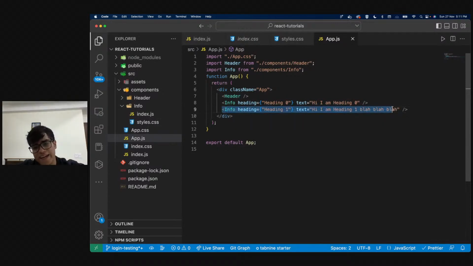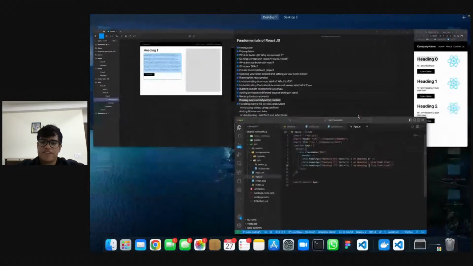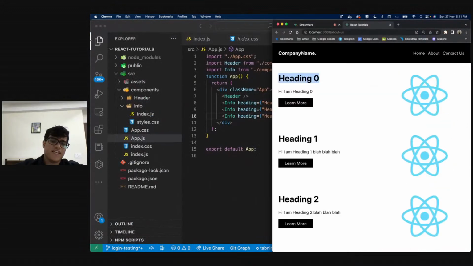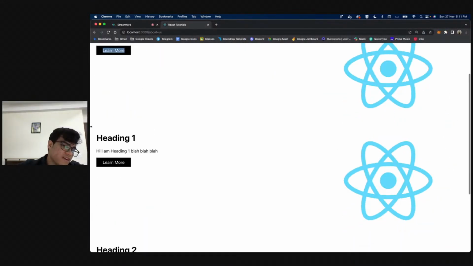I can do that again. I can call now another component and I can say heading 2. And over here I can say I am heading 2. Right. So now if I save my code, I see that we have 3 times the same component. The only difference is this is dynamic now. All of this is completely changing.